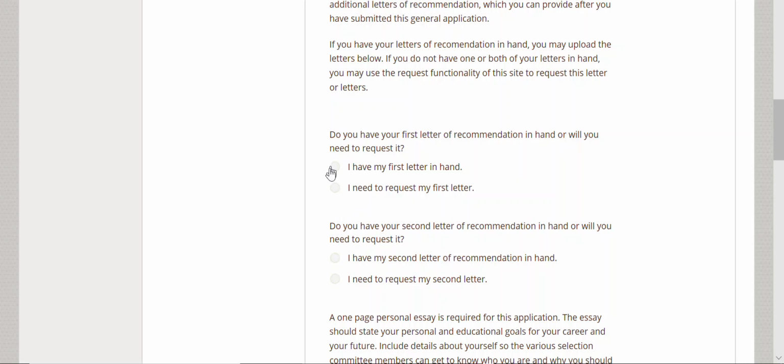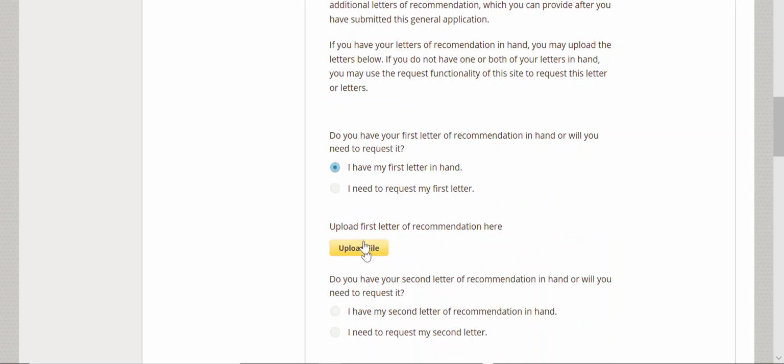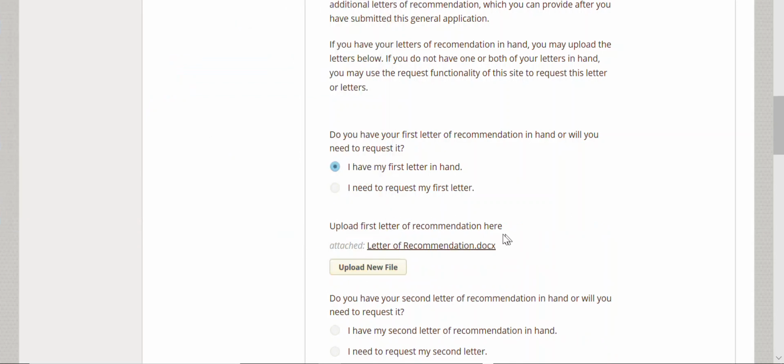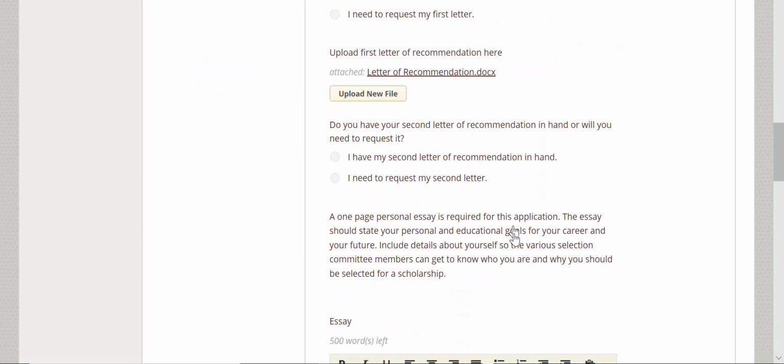Click I have my letter in hand, then upload it. Just make sure you're able to read the contents of the letter. Check with your school or local library for ways to scan if needed.